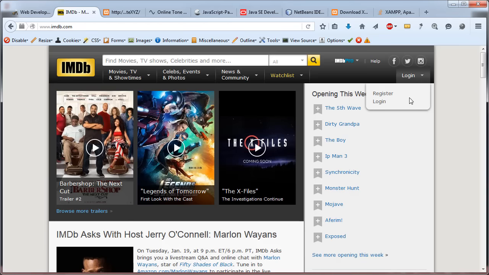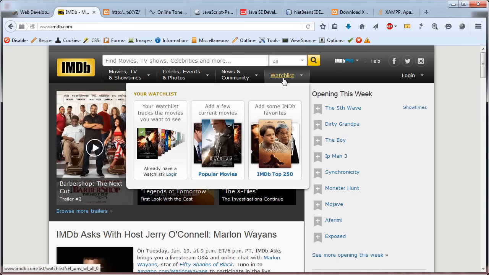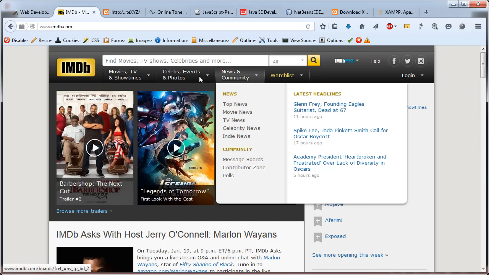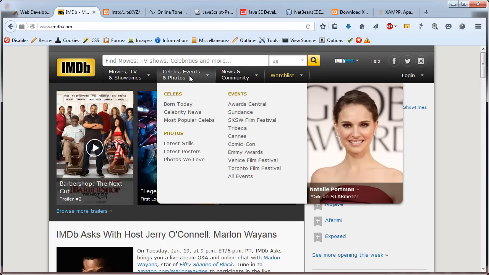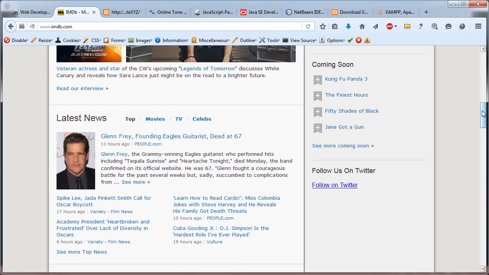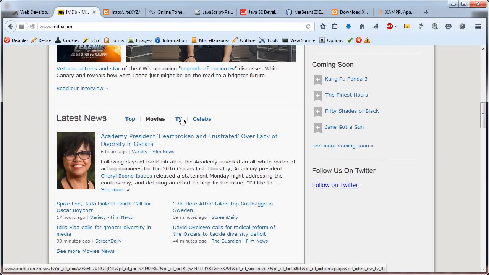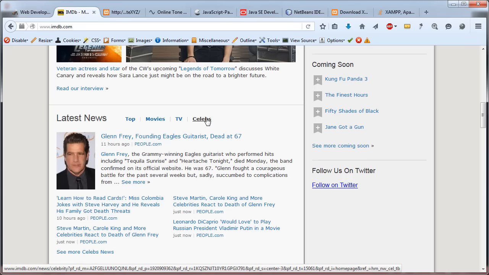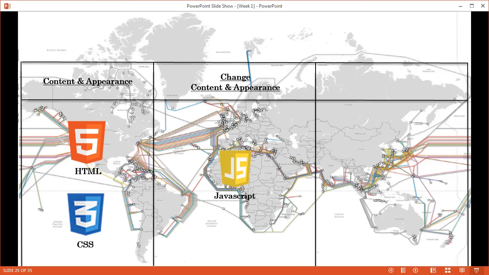Then new content is coming up, so we have just changed the content. Again, once the mouse goes over here, the content changes. New content is coming up. Or for example, the mouse does not only need to go over somewhere, or it clicks somewhere. New content is showing up underneath then. So this is what JavaScript can do.